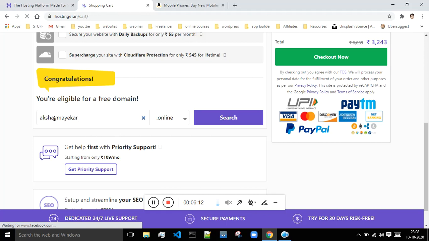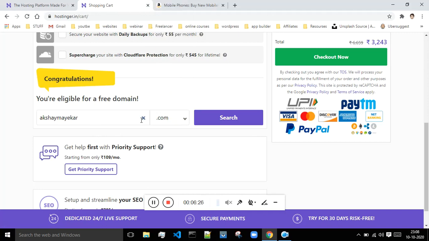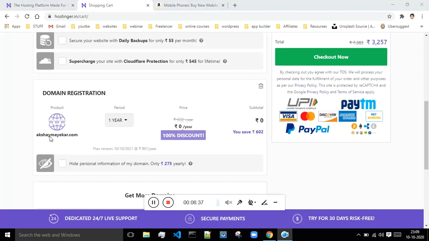So you have to check the availability of your name, and whether you want your domain name to be a .com type, .in, .site, .tech, .shop, or .online, you can select that type from this category. If suppose I want akshaymaiko.com, then I have to select whatever I want and search whether it is available or not. If it is available, then only I can take it. Now I'm getting this domain because it is available, and the period is 1 year.